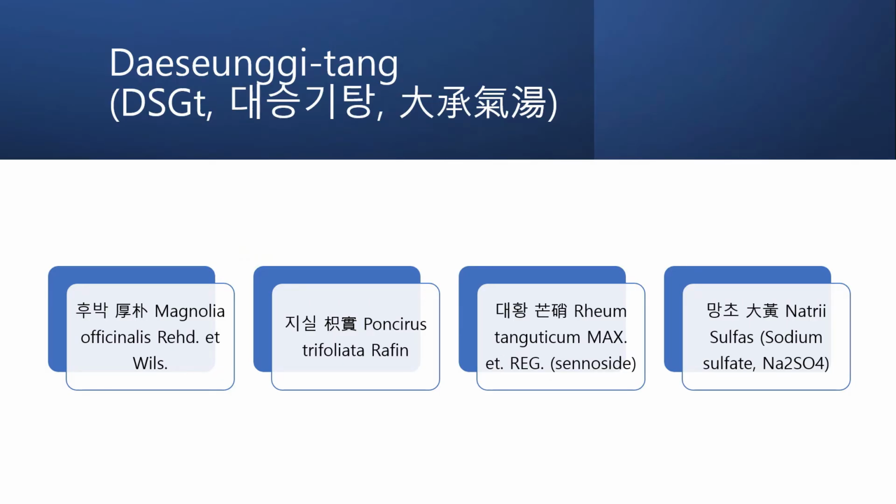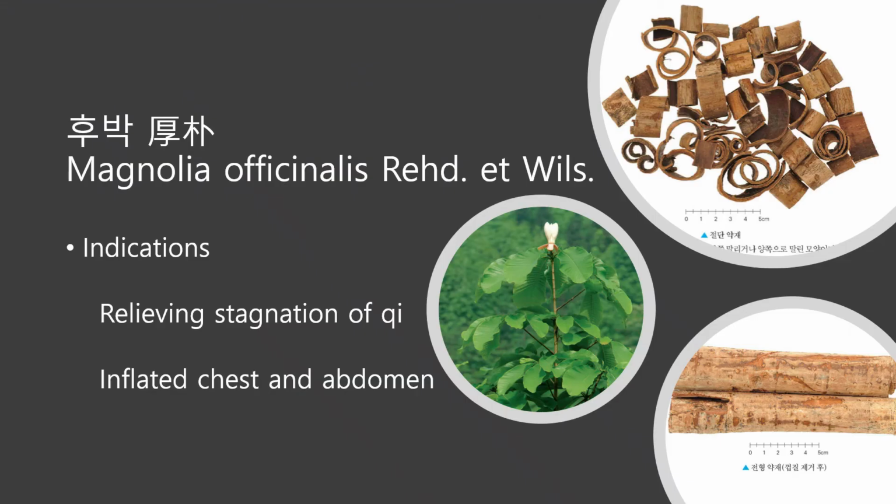The proper formula 대승기탕 for large intestine type consists of these 4 herbs. First one is 후박. Hubak is this plant's stem peel. It relieves stagnation of qi. It reduces the feeling of inflation of the chest or abdomen. For the abdomen, normally it is gas.